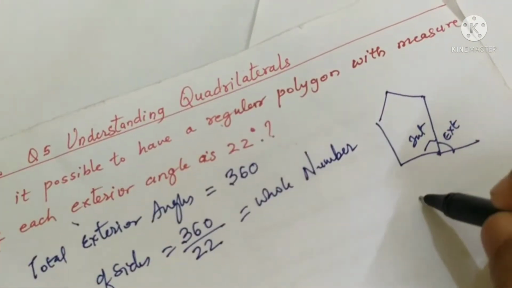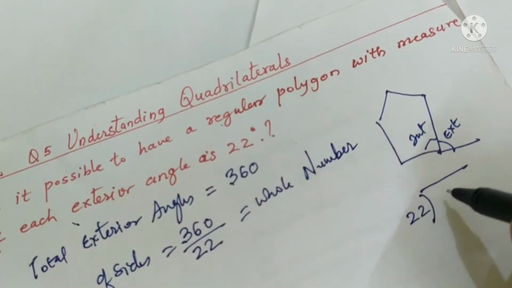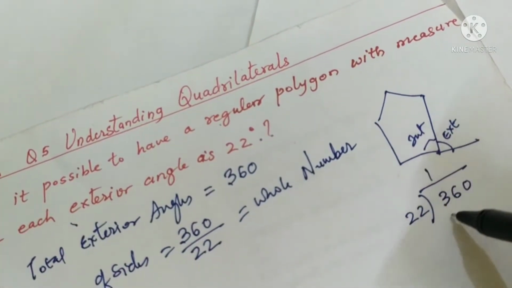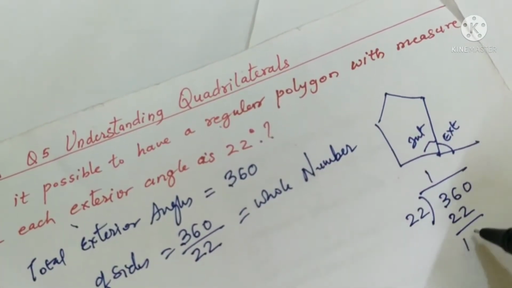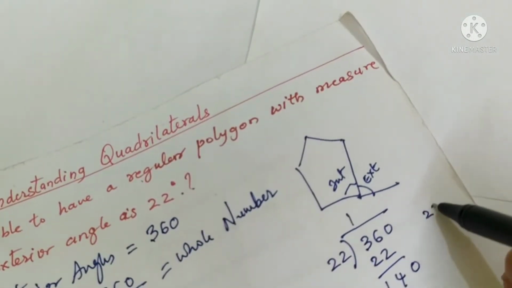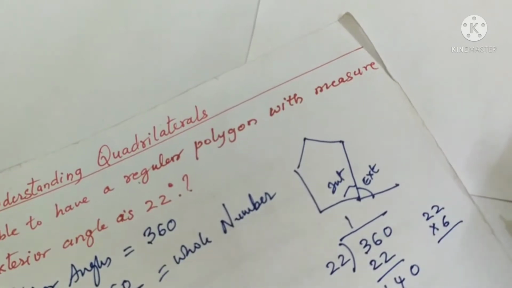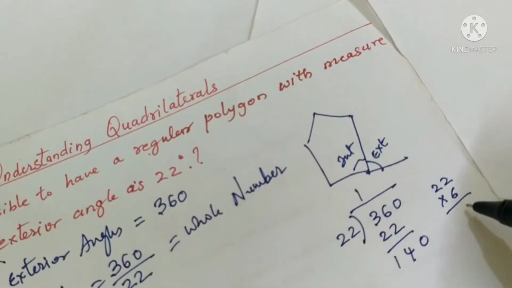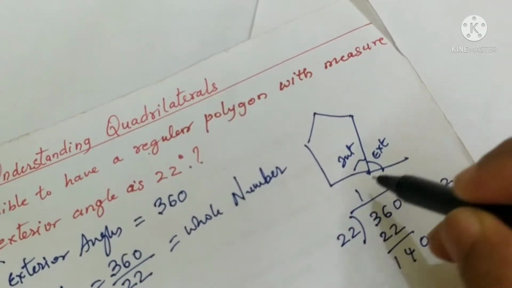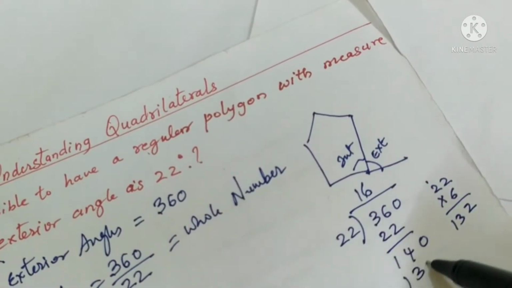Let us try 360 divided by 22. 22 ones are 22, 14, and so 22 into 6, let us see, 2 6s are 12, 2 carries 1, 2 6s are 12 plus 1 is 13, so 6 times is 132.